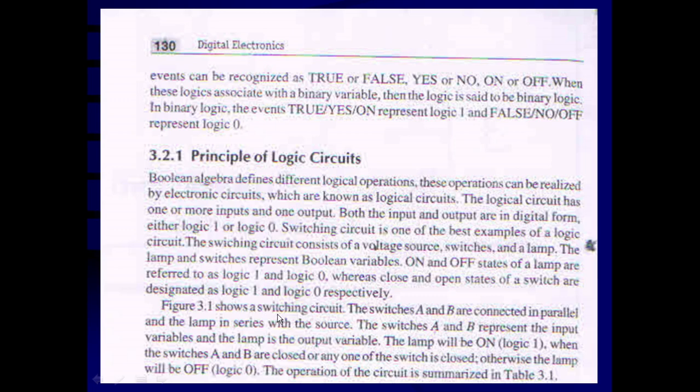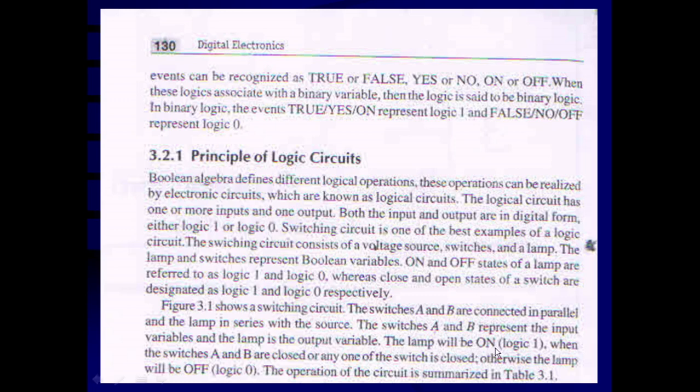Figure 3.1 shows the switching circuit. Switches A and B are connected in parallel and the lamp is in series with the source. The switches A and B represent the input variables and the lamp is the output variable. So these are the Boolean variables A and B, corresponding to the switches A and B. And the output is related to the lamp, which is going to be on or off.